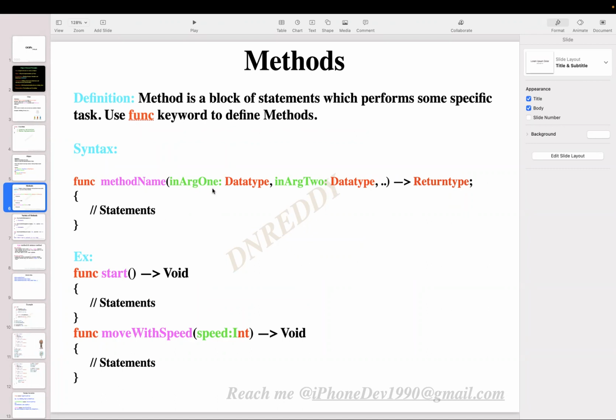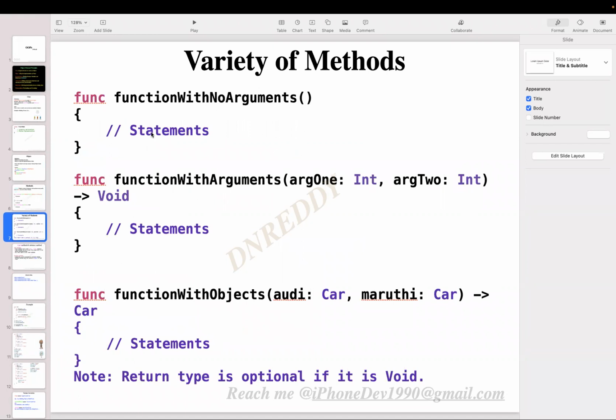We passed some of the arguments, we return some of the values, varied number of parameters, labels, functions with labels, inout parameters. Variety of methods: functions with no input arguments, functions with some input arguments, and returning nothing. Void means nothing, no result, no return. Functions with objects, you can also pass not only integers A and B, you can also pass objects like cars, students, persons, products, anything.